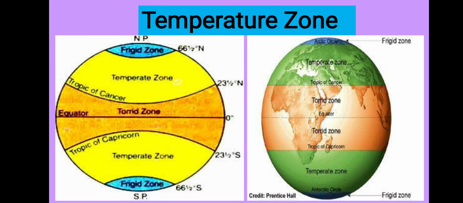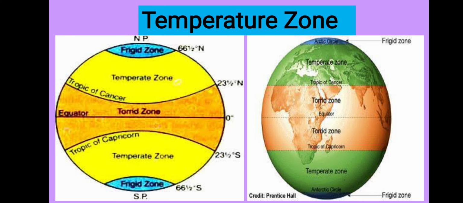The latitudinal extent of a temperature zone is large. They expand over a large area. You can see in this figure, the earth is a big surface, and the whole earth is divided into only three parts. How many parts? Three zones. The first is the torrid zone, the second is the temperate zone, and the third is the frigid zone. These are the three temperature zones, that's why they expand over a large area.